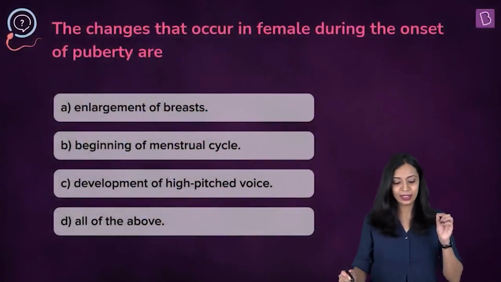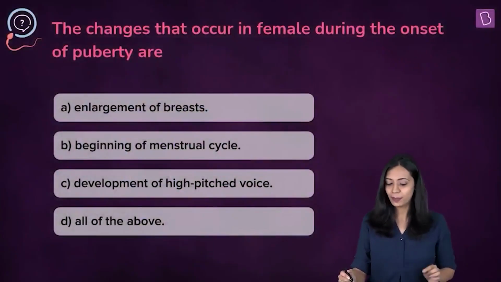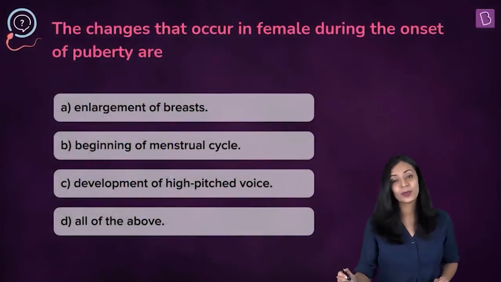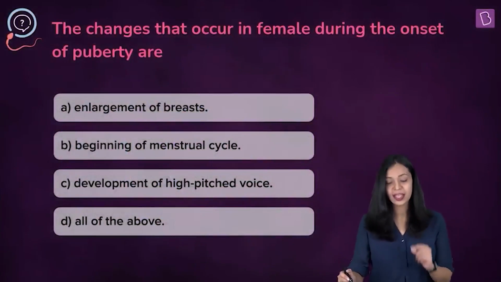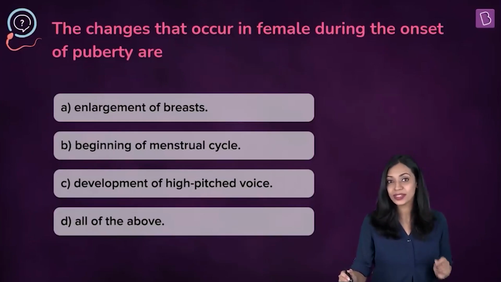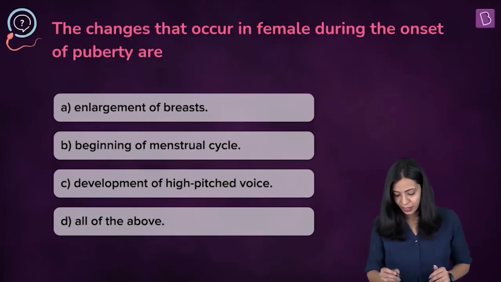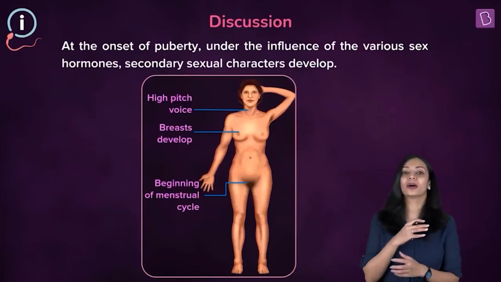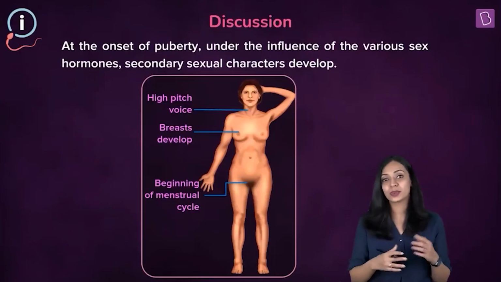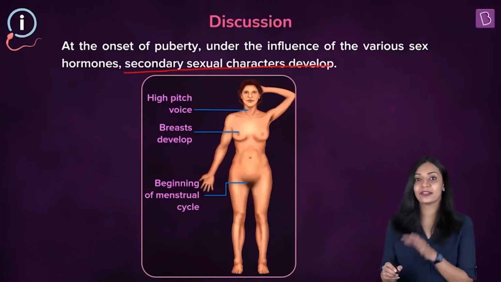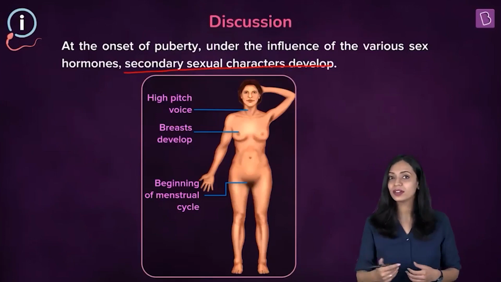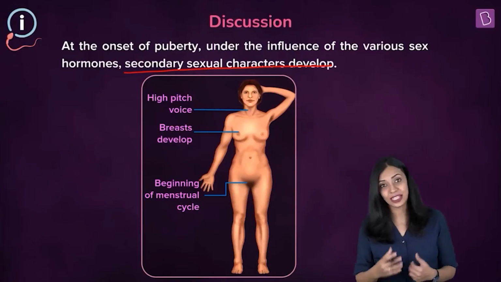Here's the question. The changes that occur in females during the onset of puberty are: the options have enlargement of breasts, beginning of menstrual cycle, development of a high-pitched voice, and option D, all of the above. So at the onset of puberty in females, various changes will take place and the secondary sexual characters will start developing, and that happens under the influence of sex hormones such as estrogen.